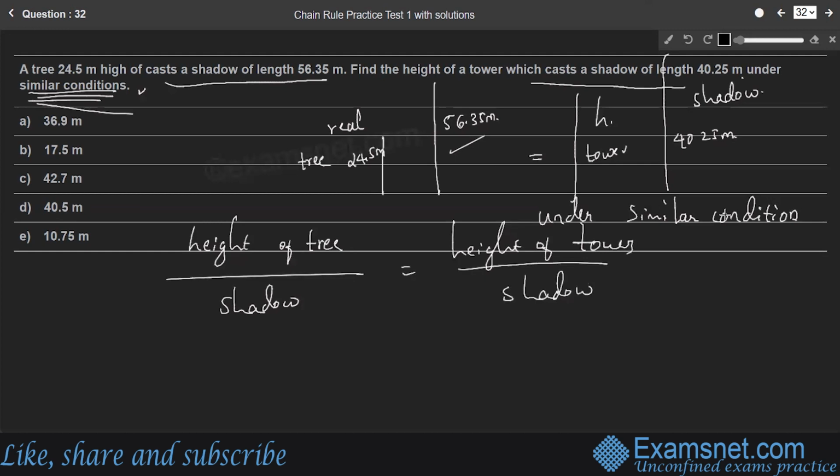This is how you can find the height of the tower. The height of the tree is already given, 24.5 meters, and its shadow is 56.35 meter, is equal to the height of the tower H and its shadow 40.25 meter.